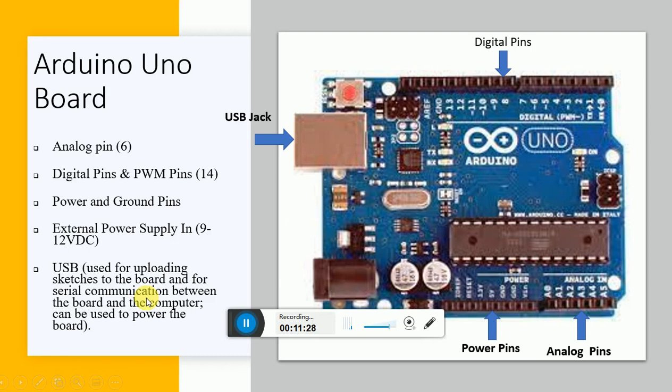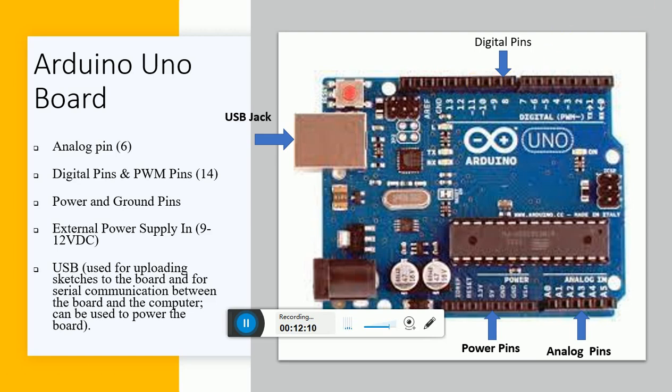Now then you have a USB jack, which I have explained. Now here I have written something as PWM pin. These digital pins, which have this marking, are called PWM pins. PWM is pulse width modulation. On these pins, it is possible to give a variable voltage. If I give logic 1 or logic 0 on this pin, I get 0 volt or 5 volts. But in PWM mode, I can get a variable voltage from 0 to 5 volt.